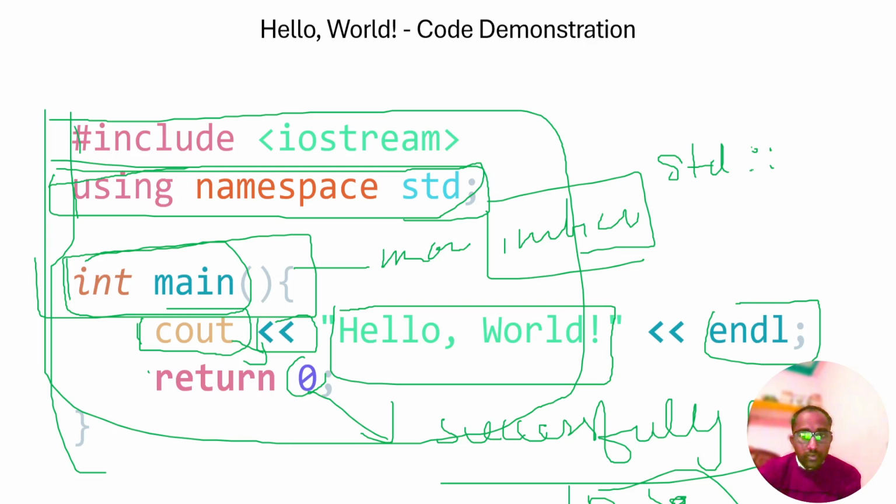In the upcoming videos we will study C++ documentation, comments, variables, loops, object-oriented programming, constants, control statements, and logical operators.